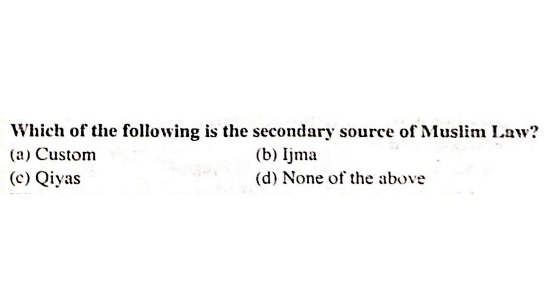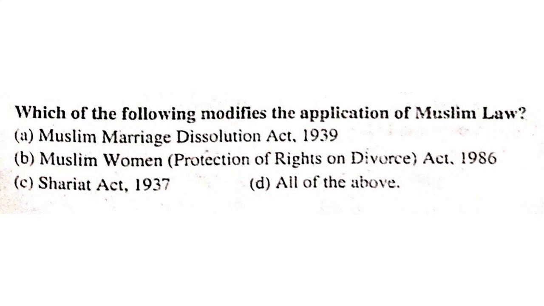Which of the following is a secondary source of Muslim law? Custom, ijma, qiyas, none of the above. Custom is the secondary source of Muslim law. Which of the following modifies the application of Muslim law? Muslim Marriage Dissolution Act 1939, Muslim Women Protection of Rights on Divorce Act 1986, Shariat Act, and all of the above. It is all of the above.